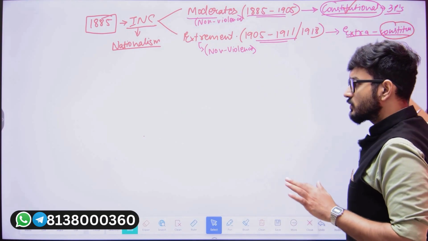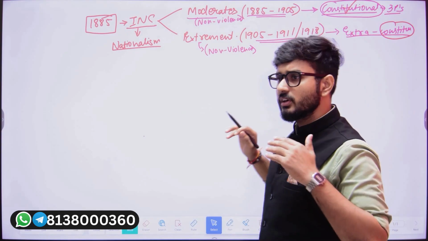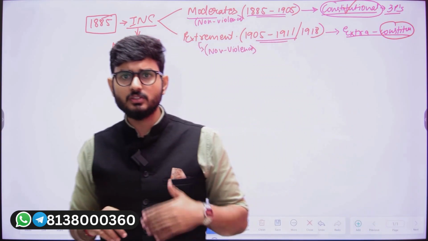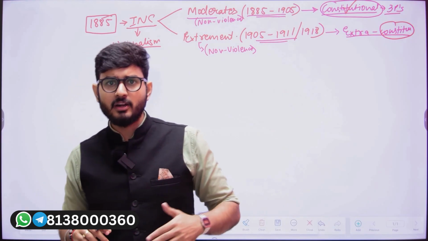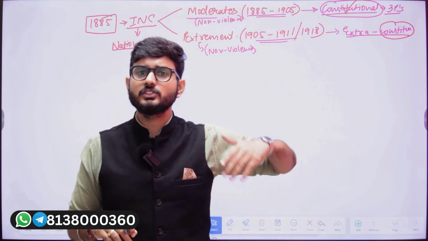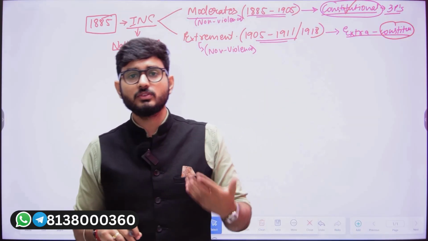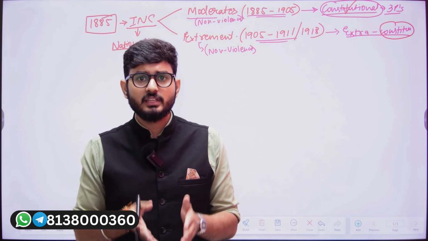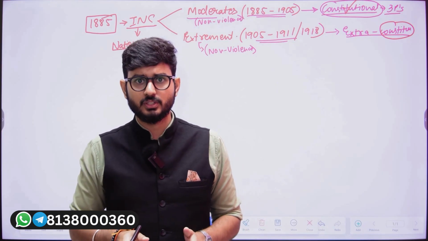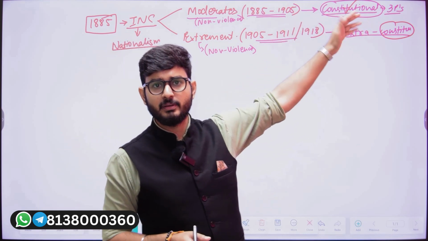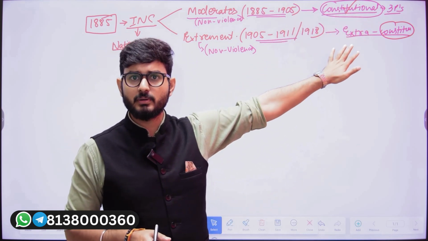That means the laws, rules and regulations that were created by the British. But in order to get their demands fulfilled, the extremists adopted two extra constitutional methods. Now, what were those extra constitutional methods? It means that whatever things are mentioned in the constitution, the moderates had already tried it, but because they failed, the extremists came to power.